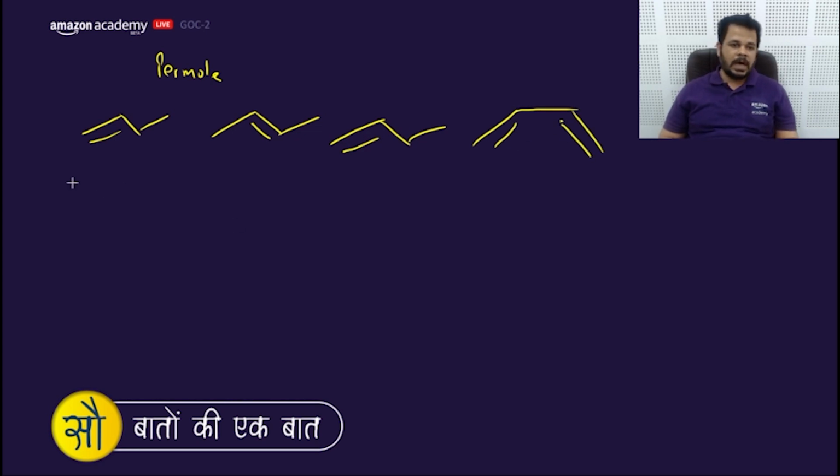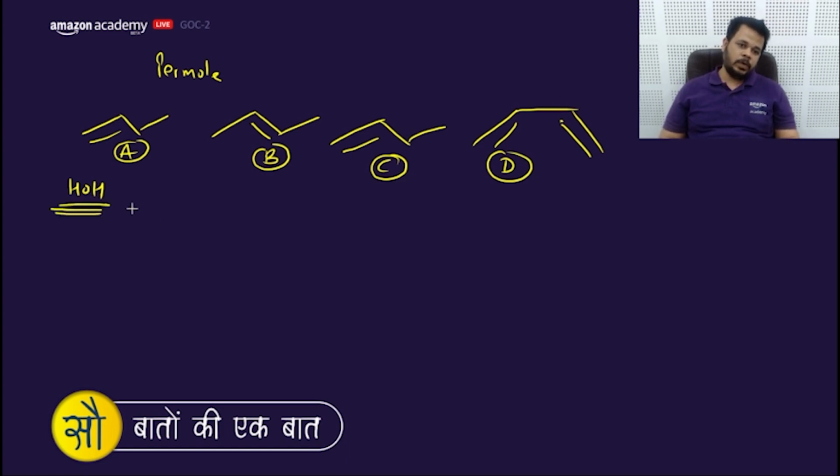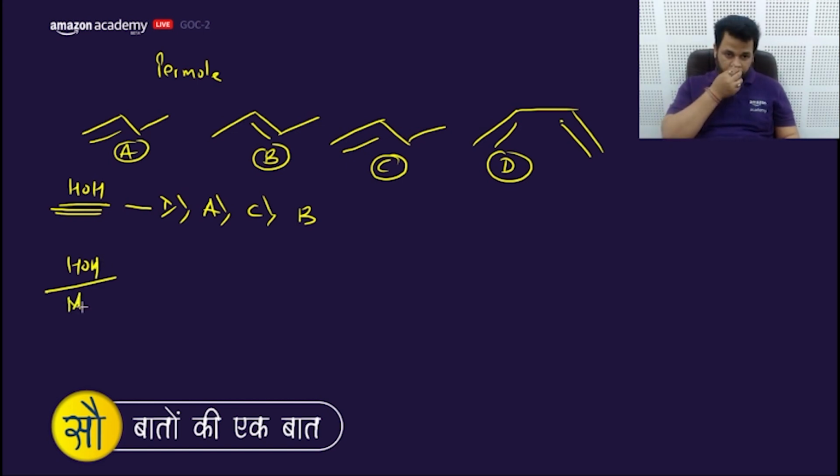If it was asked for HOH, it would have been like this: A, B, C, and D. D would have been first, then A, then C, and then B. But they asked HOH per mole of double bond, per pi bond.